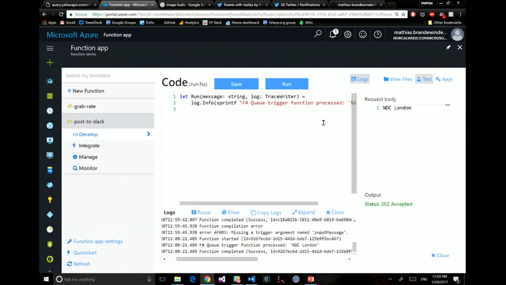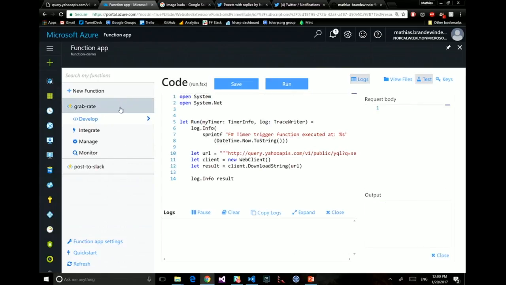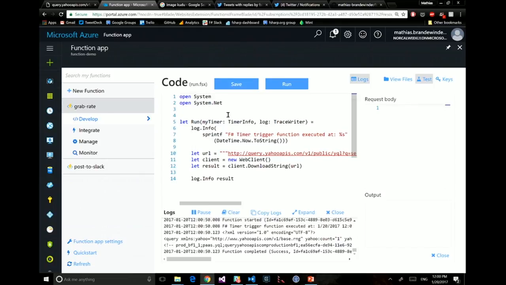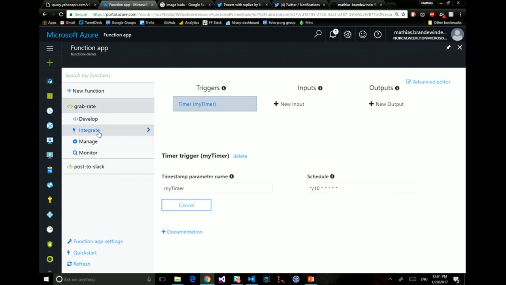What I need is for messages to be sent by the other function. So how would I do that? I'm going to go back here. I could do it by hand on the JSON document, but given how this worked out, I'm going to take the safe route and go to the integrate section. This shows me that right now I have a trigger, which is the timer. I can also choose inputs and outputs, which are other bindings.